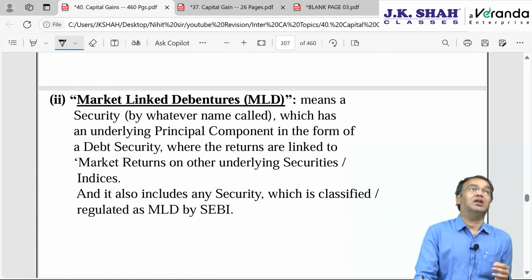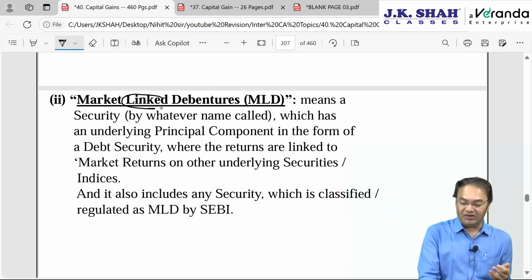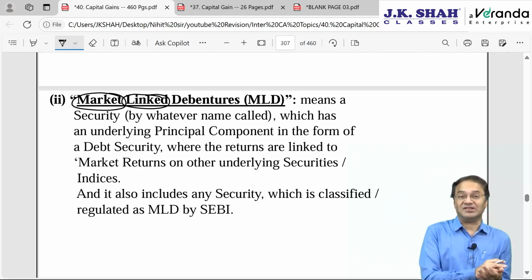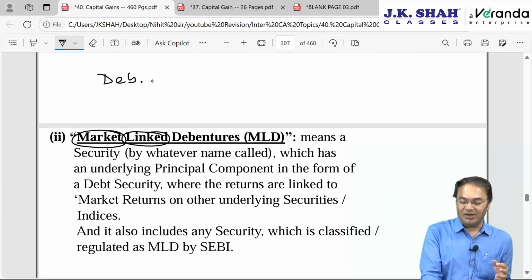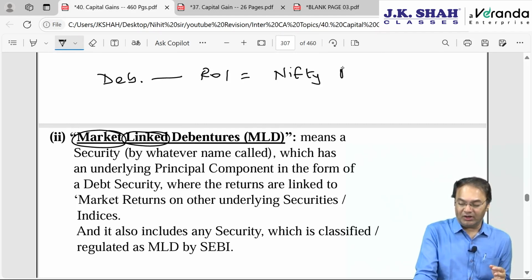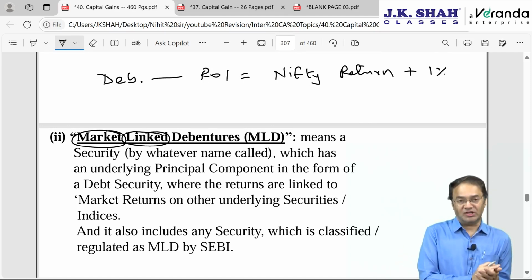MLD. Market linked debenture means such debentures where the rate of return or the rate of interest is dependent on, or it is linked with some other market. Say it's linked with Sensex or linked with Nifty index, etc. For example, recently one of my client purchased some market linked debenture whereby he acquired debentures where the rate of interest would be rate of return on Nifty return plus 1%. Then in such situation, such debentures will be called as market linked debenture.